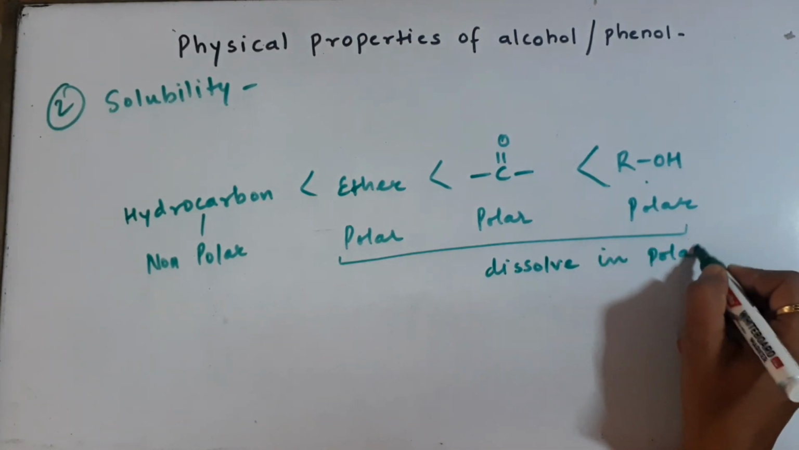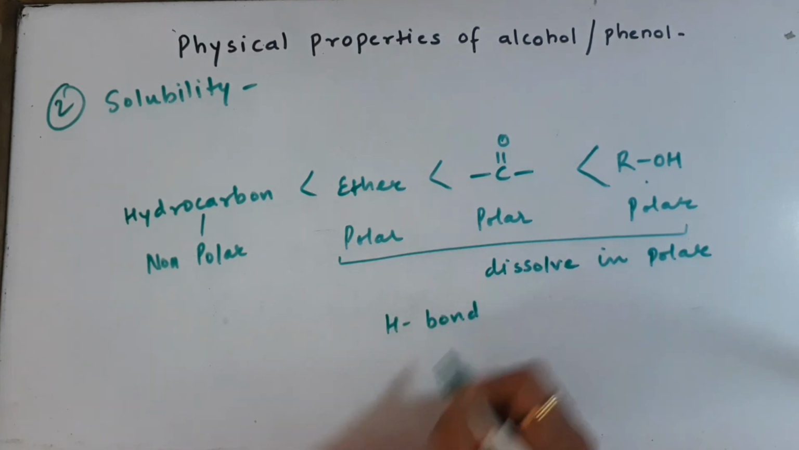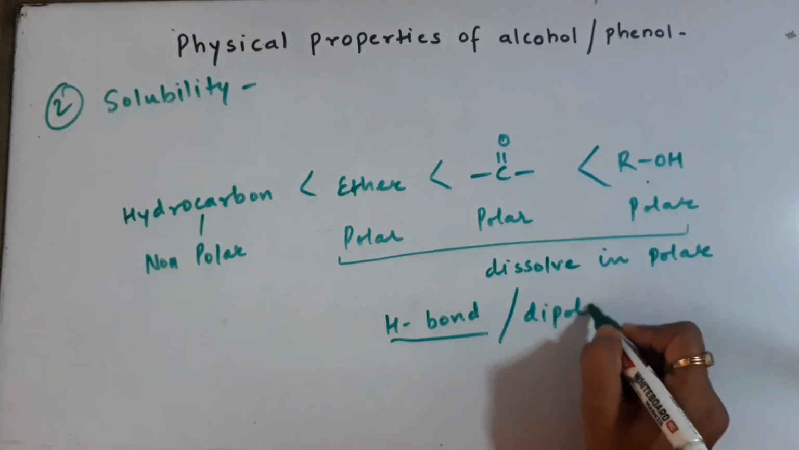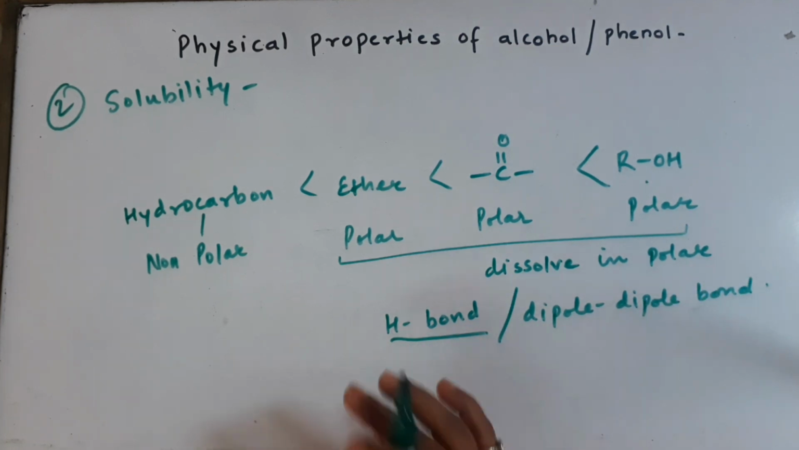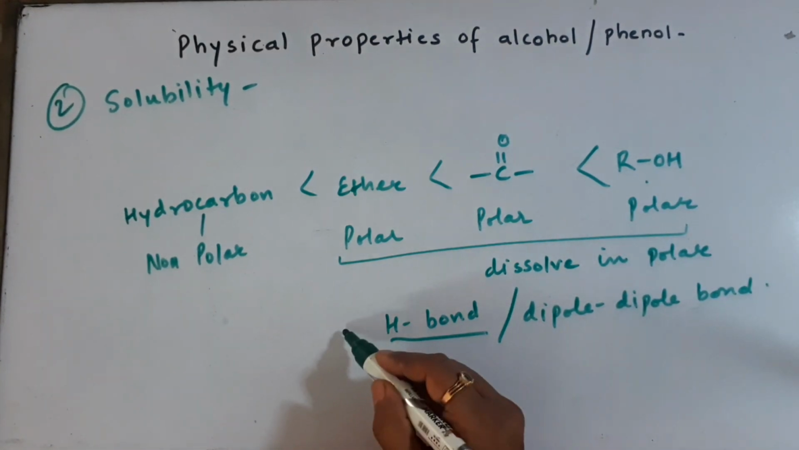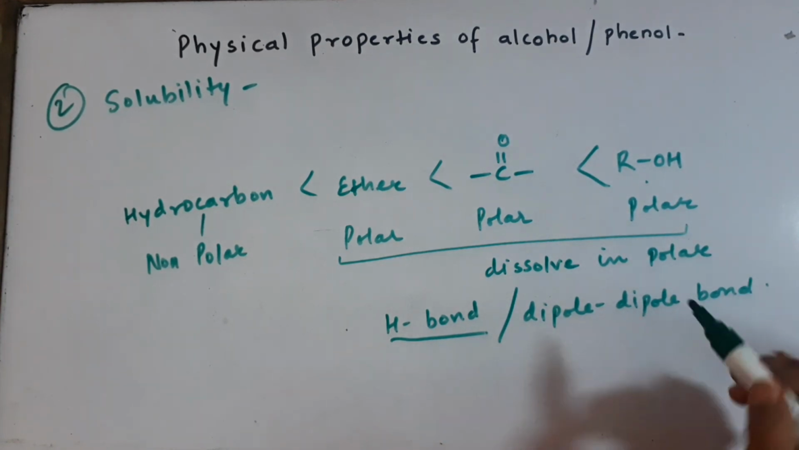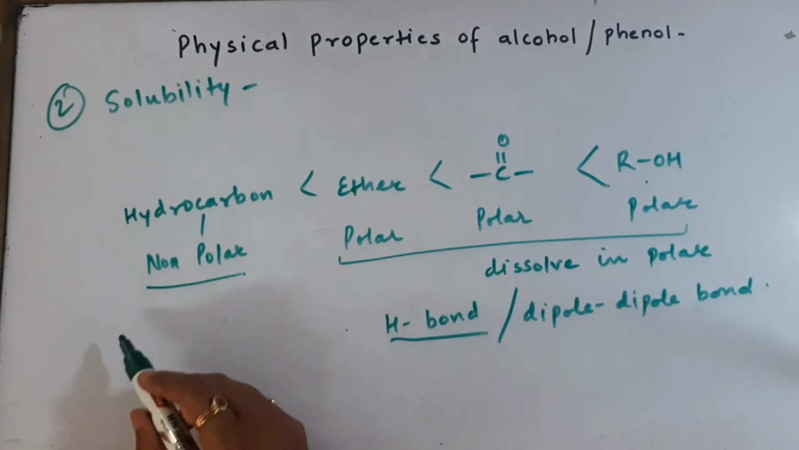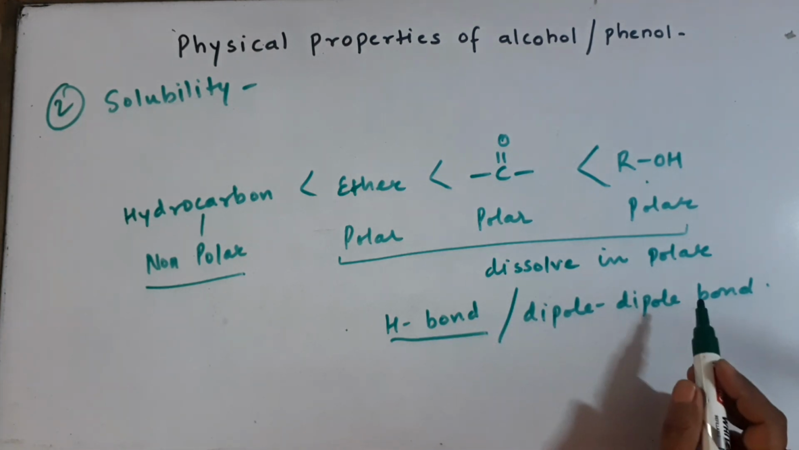Why do they dissolve? It is because of the formation of bonds. The most important bonds which they can make are hydrogen bonds. Some of them can make hydrogen bonds and some of them can make dipole-dipole bonds. So the reason why a particular compound dissolves in water: number 1, it's polar. Number 2, it can form hydrogen bonds or dipole-dipole bonds with water. And why can a particular compound not dissolve in water? Because it's non-polar, and it cannot form hydrogen bonds or dipole-dipole bonds with water.